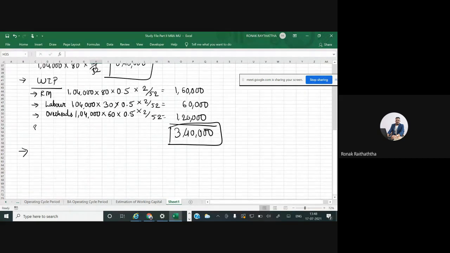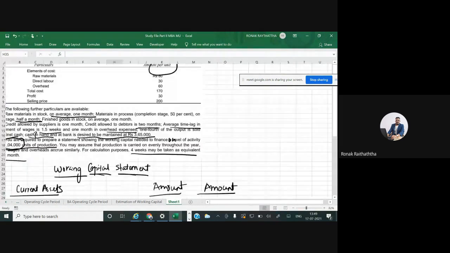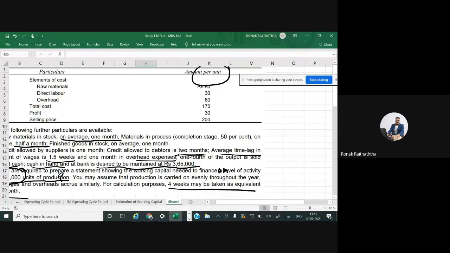Then we have another stock as well, which is of finished goods. Now finished goods are valued at the COGS. In this case, the COGS will basically be the total amount of cost because no other costs are given to you.